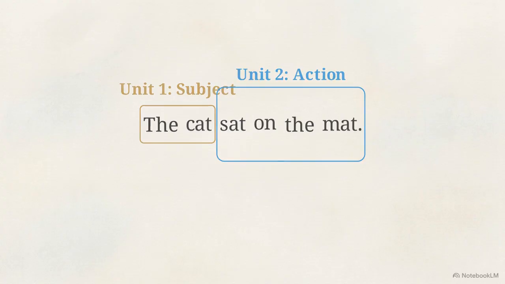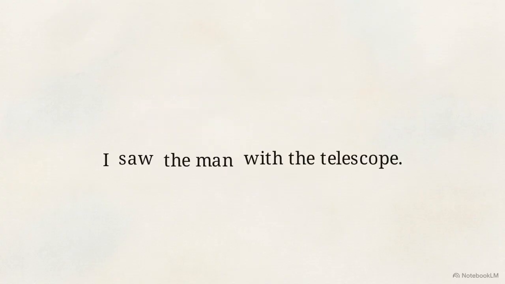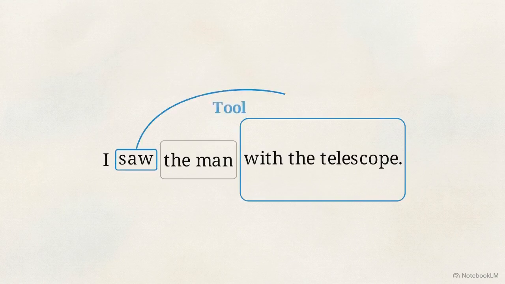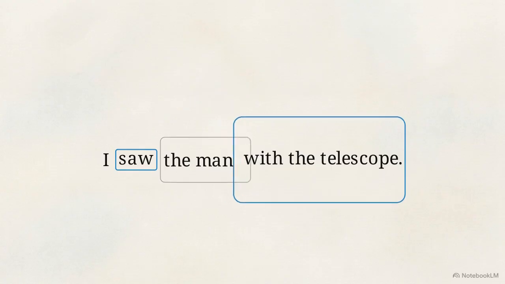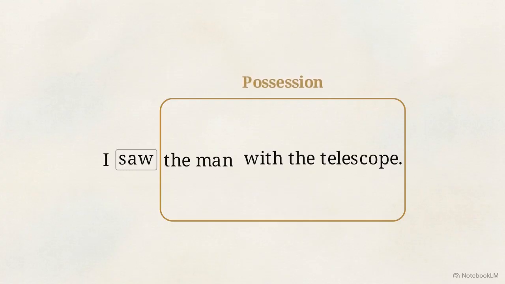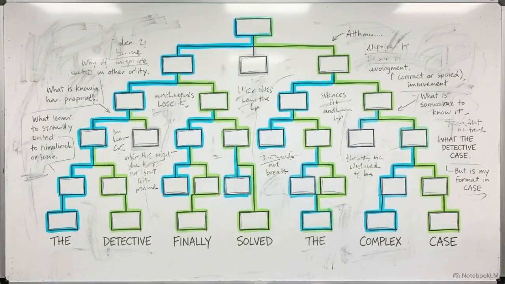If we go back to our telescope example, the computer uses these chunks to pick a side. If it groups the action saw together with the phrase with the telescope, the machine understands that the telescope is the tool you are using to see. But if the computer shifts the groups so the man and the telescope are in the same block, the meaning changes. Now the telescope belongs to the man, and you're just watching him. By turning a flat line of text into these nested groups, the AI finds a clear path to the meaning